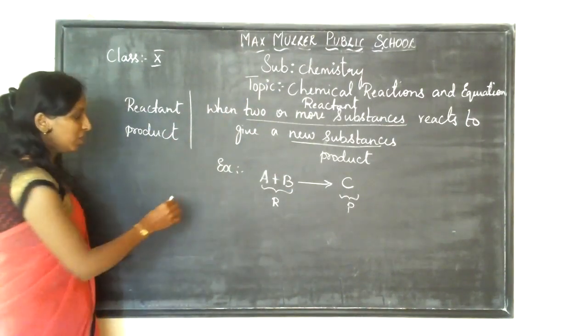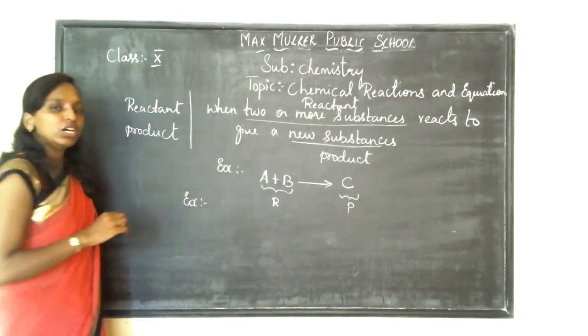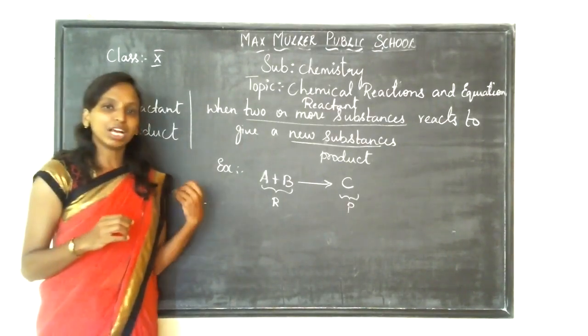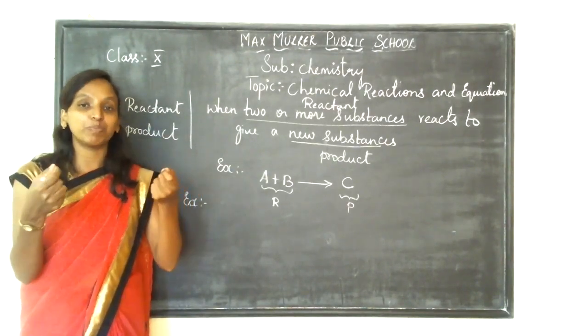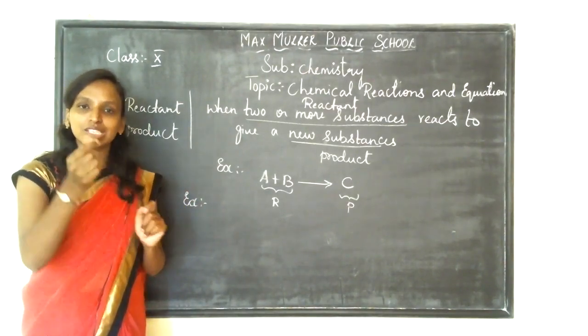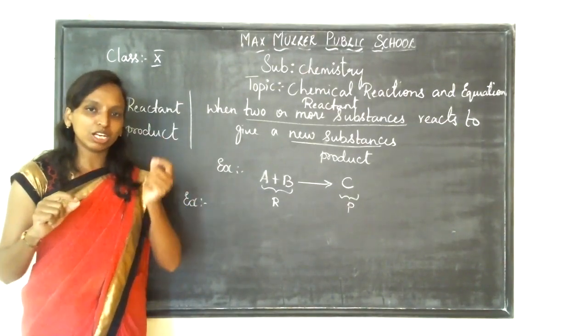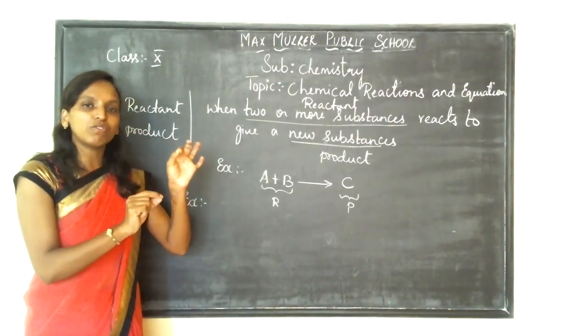For example, in your textbook they have given: take a magnesium ribbon. How will your magnesium ribbon be? It will be just like a strip. For example, you have seen that thing used for washing vessels. Take that magnesium ribbon and burn it in the presence of oxygen.